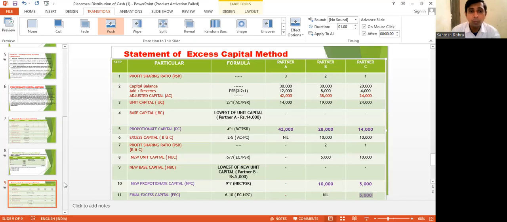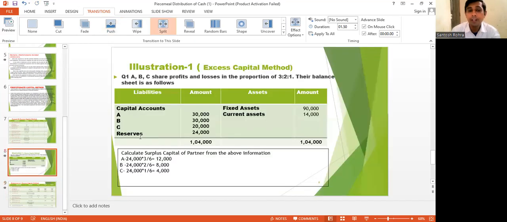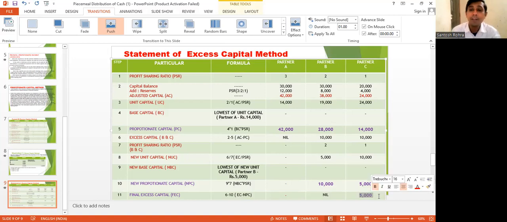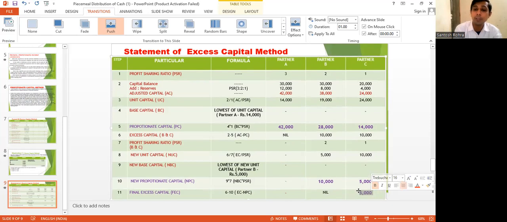Student, hope you are getting this question which is given in the problem. We have calculated that C's capital is excess capital. So after our payment of outside liability, whenever we come to pay the partners' capital, at that time first we have to pay the C's capital, that is 5,000. After payment to C, we have to pay B and C 10,000 and 5,000. After payment of 10,000 and 5,000 to B and C, lastly we have to pay the three partners in their profit sharing ratio, that is amounts 42,000, 28,000, 14,000. This manner of paying is called order of payment.